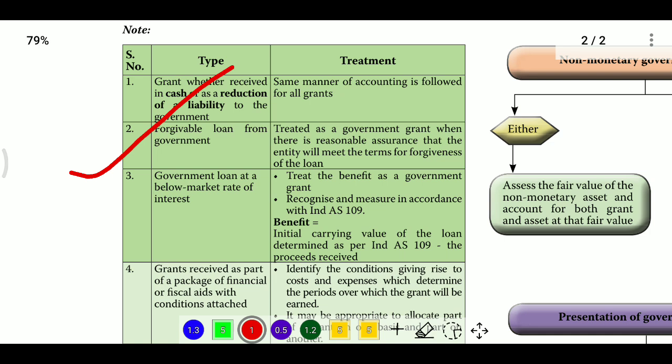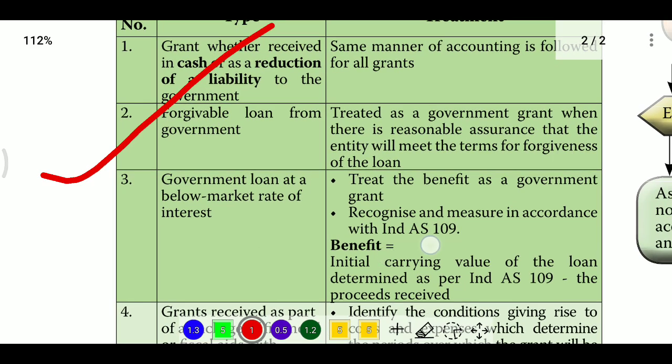Basically, the market is giving 10%, but the government will give at 6%. How can we account for these entries, below market rate? Any financial liability, we will go with Ind AS 109, which will take care of this accounting.